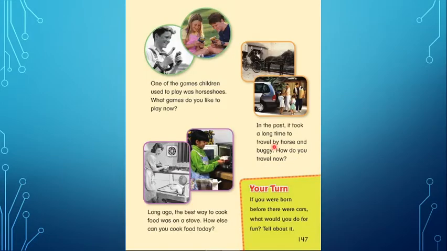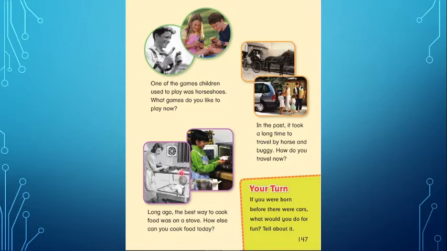Let's continue. Look at this. One of the games children used to play was horseshoes. Have you ever seen this game? Have you ever played this one? And what games do you like to play now? Look, they are playing something completely different because technology has changed everything, I think. Look at this. In the past, it took a long time to travel by horse and buggy. This is a buggy, the horse, and things were completely different. How do you travel right now? Look at this family. They can travel faster, of course.